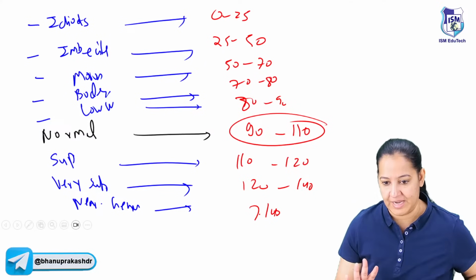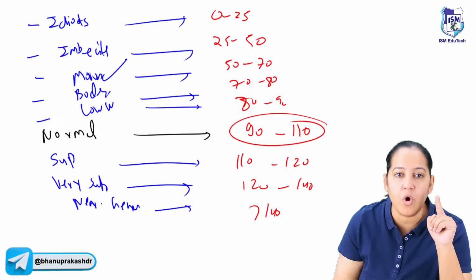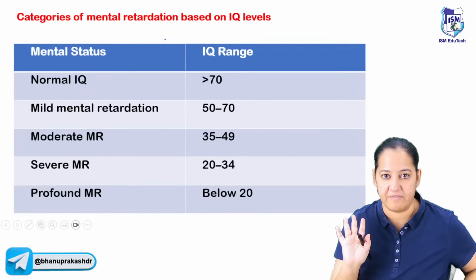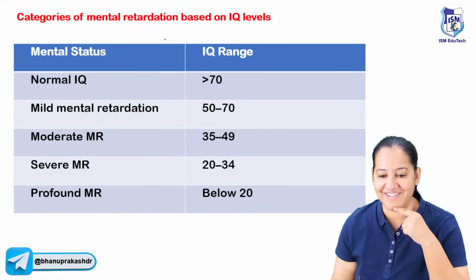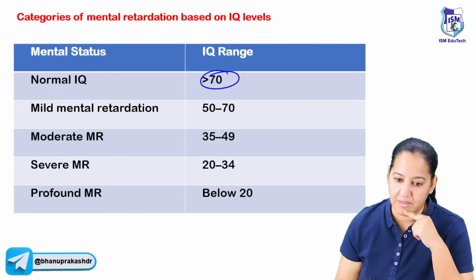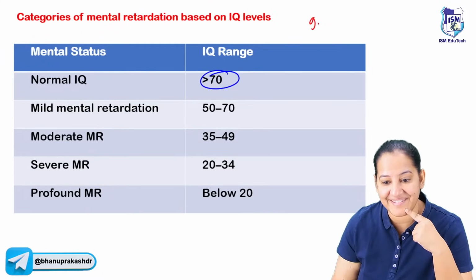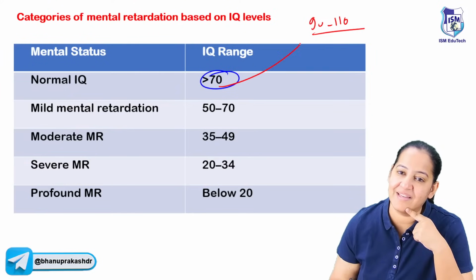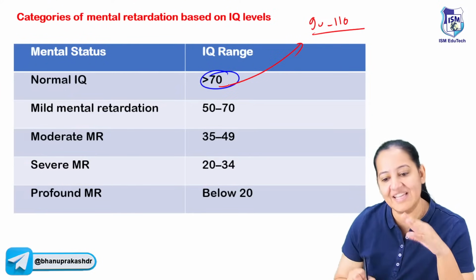So you get questions on that. Number 1, maximum questions come on moron, imbecile, and idiot. So learn these 3. Number 2, what is the range of mental retardation? For mental retardation, more than 70 we consider normal. Earlier normal was 90 to 110, but for mental retardation, more than 70 anything is normal. Below 70 is mental retardation.